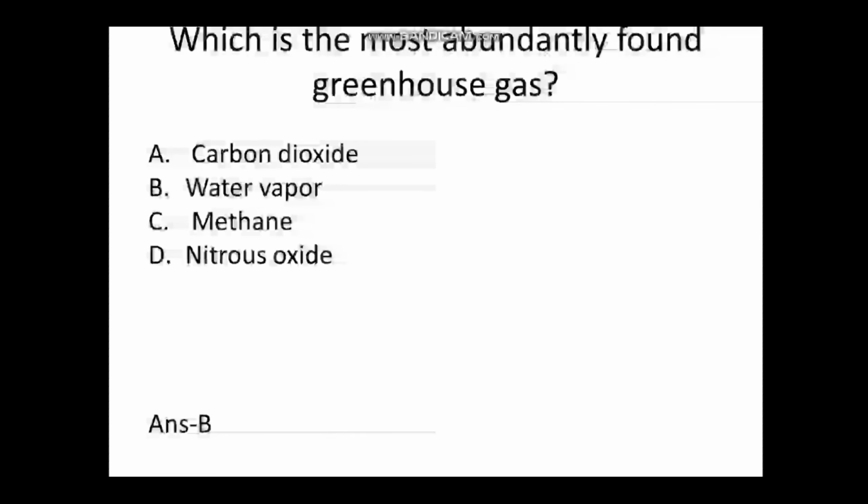Next question is, which is the most evidently found greenhouse gas? First option is carbon dioxide, second is water vapor, third is methane, and fourth is nitrous oxide. Answer is B, that is water vapor.